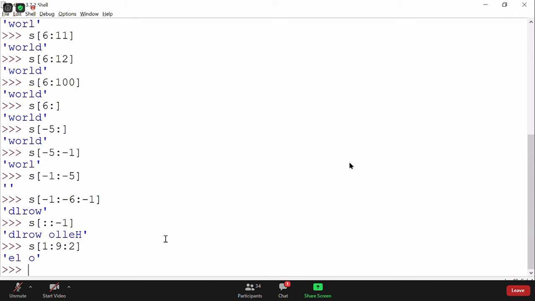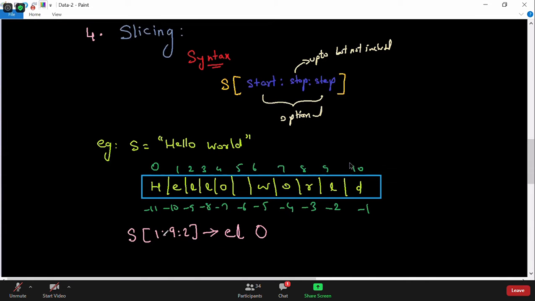Satyam, it will not print W. It will be EL O because W is at the sixth location. So after 5, it will go to the seventh location. So that will be EL O.